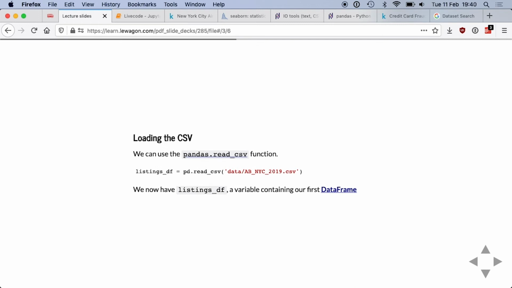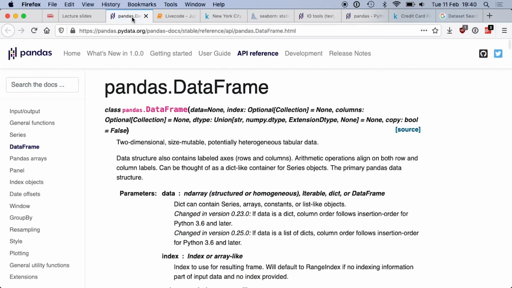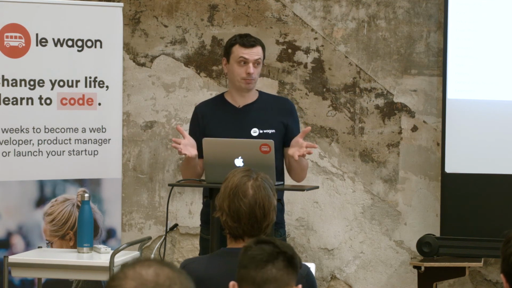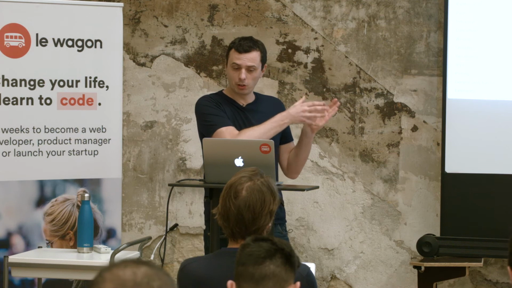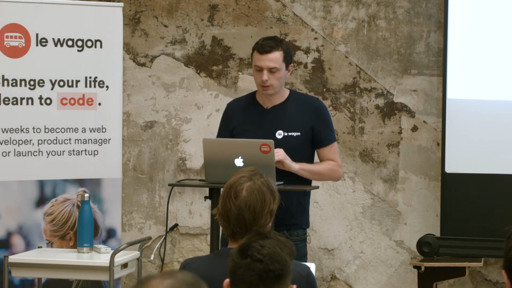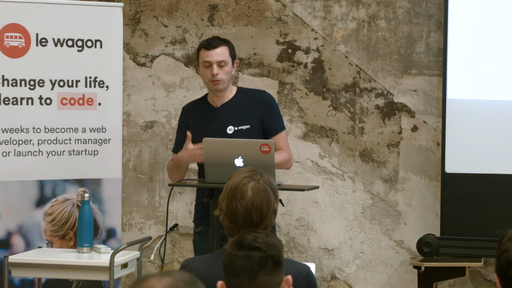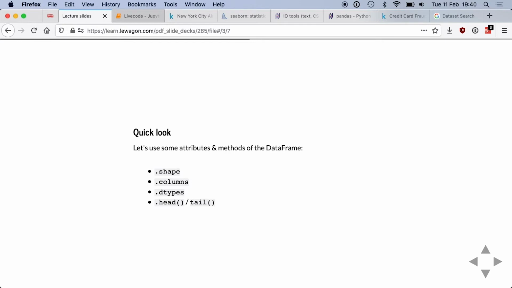What we just created is called a data frame. The data frame is the type which is created from pandas when I use the read CSV. It's a two-dimensional array which has columns and rows, exactly like Excel. That's the object which is holding the data. So let's have a quick look at our new data frame. When you want to have a quick look at a data frame, you can use the four methods shown on the screen: .shape, .columns, .dtypes, and .head and tail. So let's try and use them.